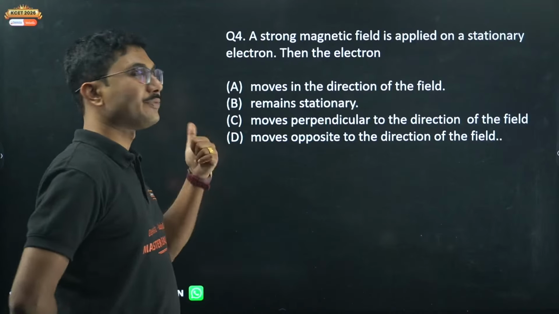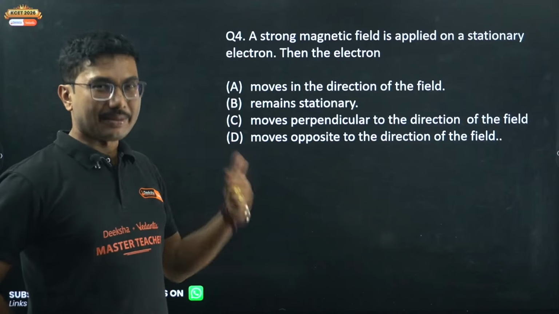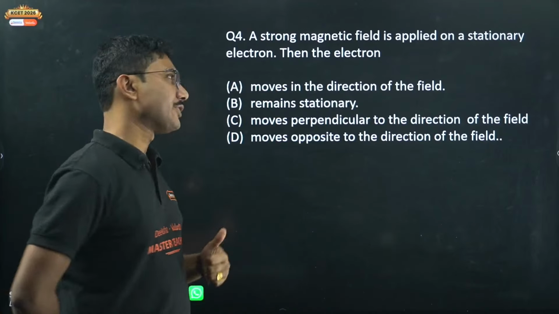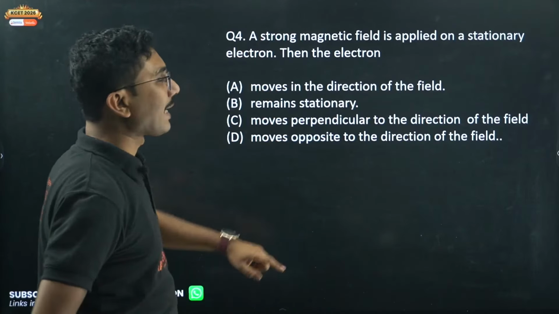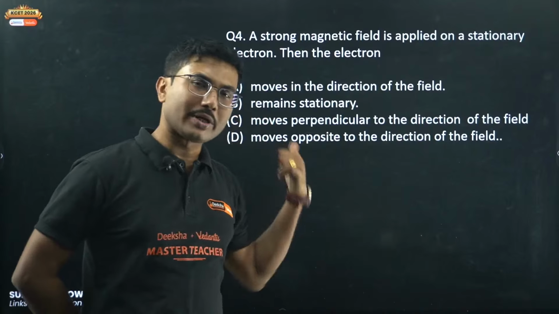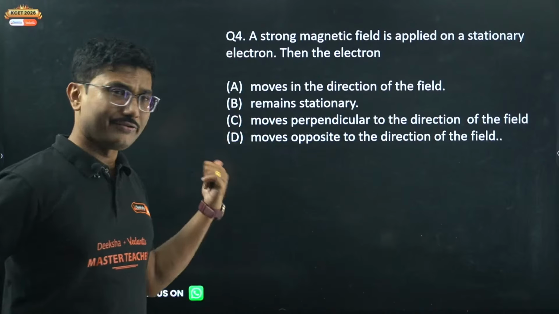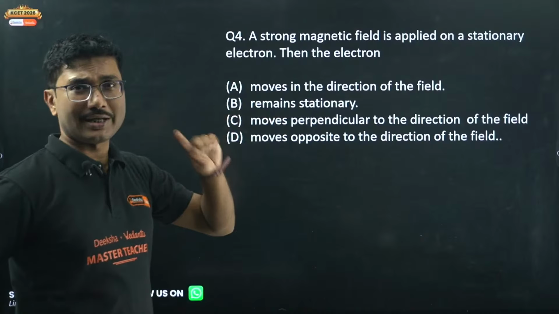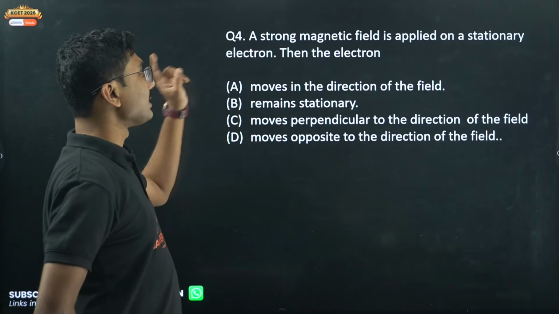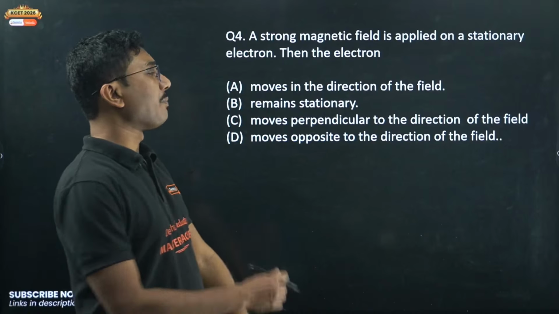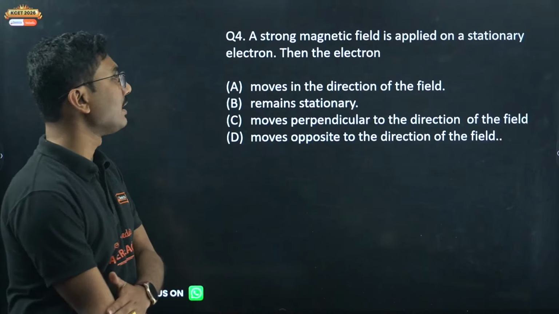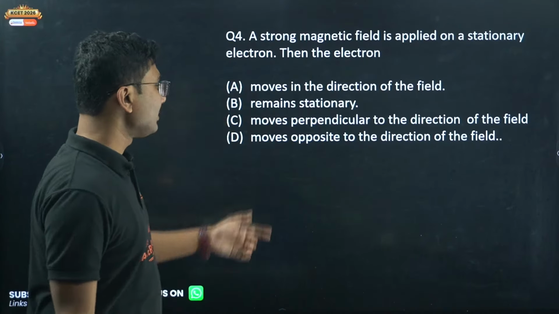Today I am doing some revisions, and I am also discussing some separate kinds of numerical questions. If you have seen that video, you can watch this video as well, because I am discussing all important questions and numerical questions here too. A strong magnetic field is applied on a stationary electron, then the electron remains stationary.